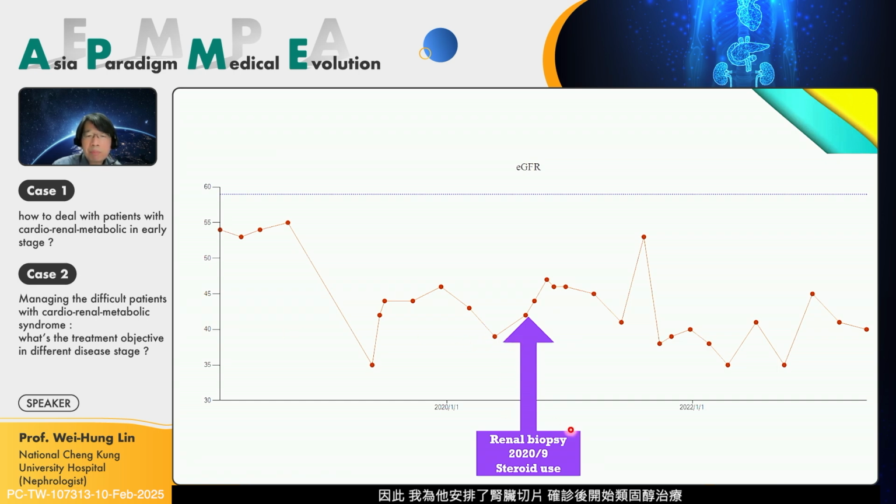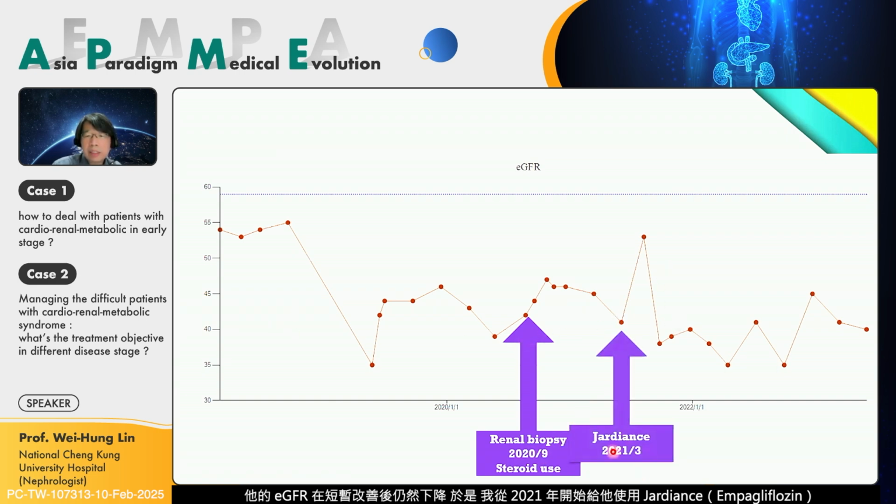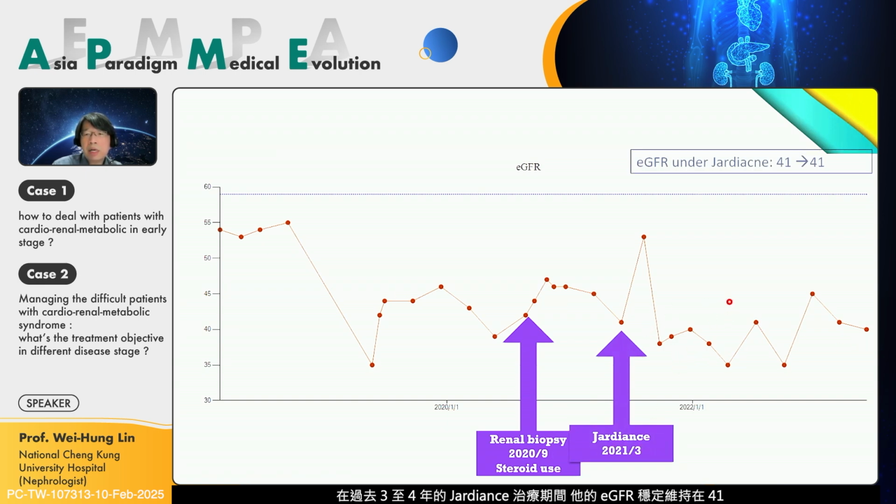So I arranged a renal biopsy, and after the diagnosis, I gave him a steroid. The eGFR transiently improved, but then went down. So I gave him Jardiance from 2021 until now. After using Jardiance for the past 3 to 4 years, his eGFR is very stable at 41.